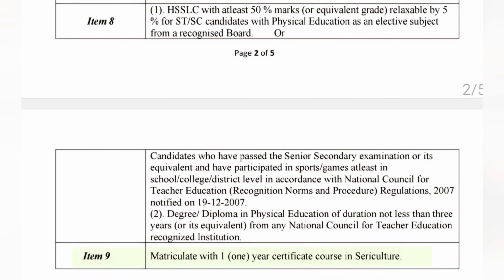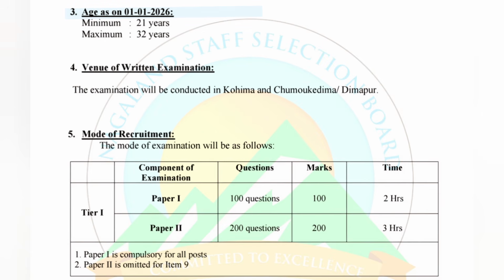Now proceeding on to item number 9, which is sericulture field assistant. The required educational qualification is matriculate with 1 year certificate course in sericulture. Now proceeding on to age criteria. Age will be calculated till 1st of January 2026. Candidates should not be less than 21 years of age and not more than 32 years of age.